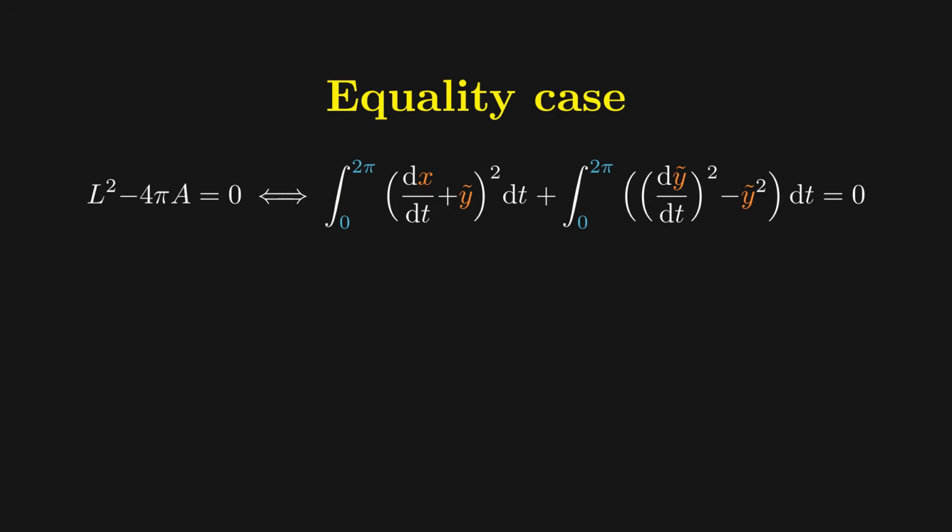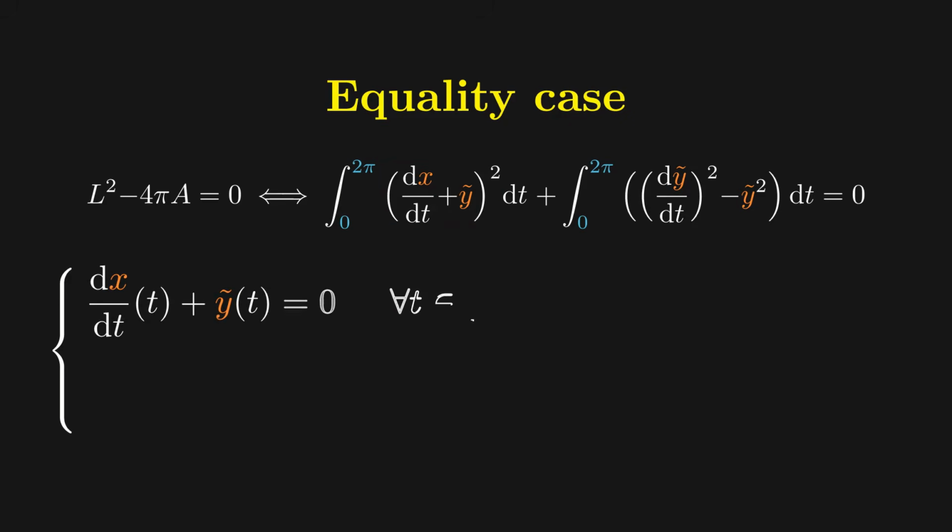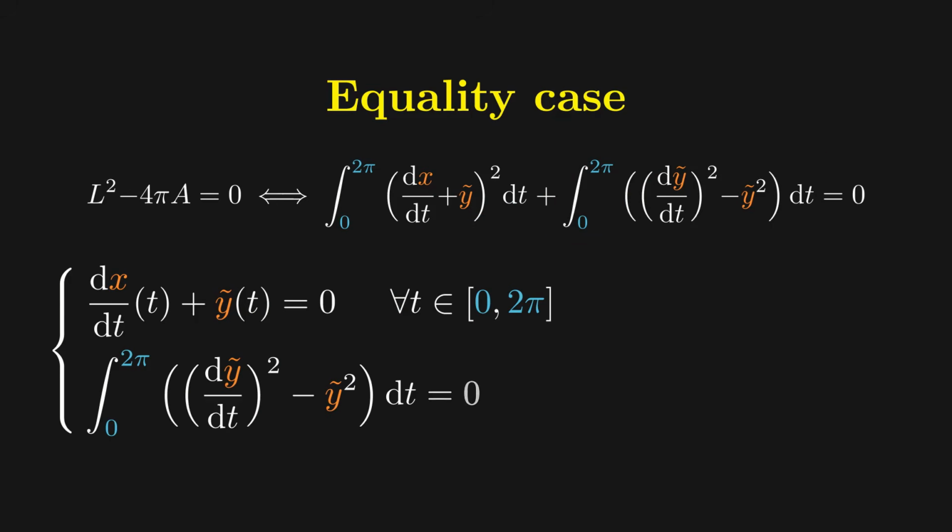For the equality case, so when L squared is equal to 4 pi a, we have that this integrand is always non-negative, so it must be equal to 0 at each point of the interval. The second integral is also non-negative, so it must be equal to 0 as well. Applying the equality case of Wirtinger's lemma, we get that y tilde is equal to a cosine of t plus b sine of t.